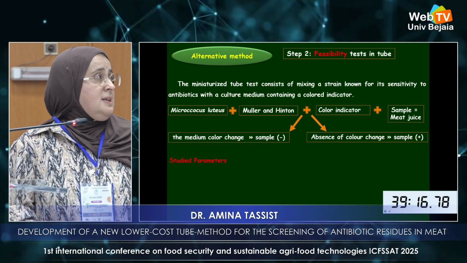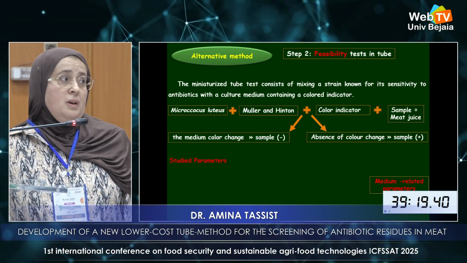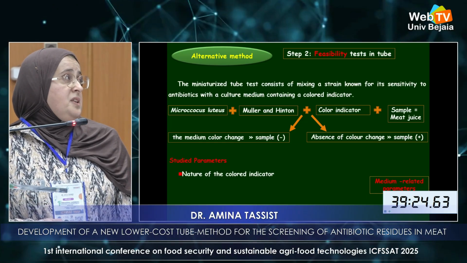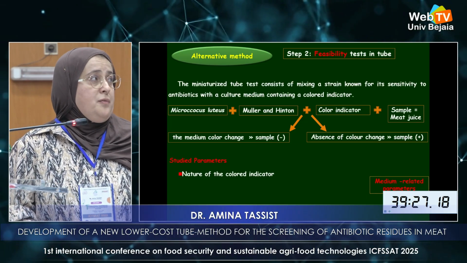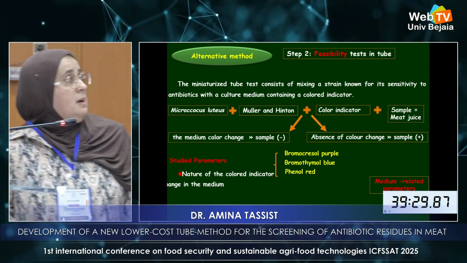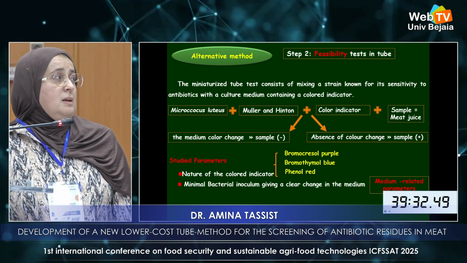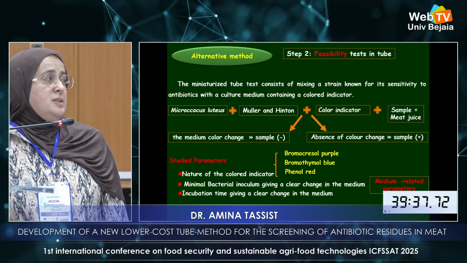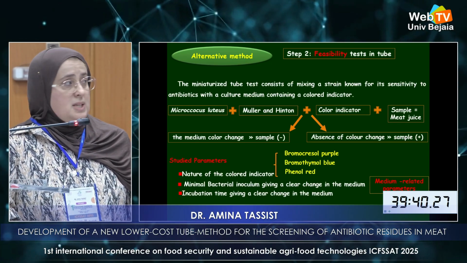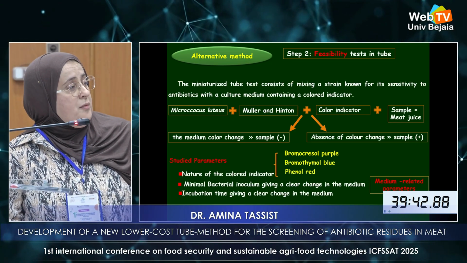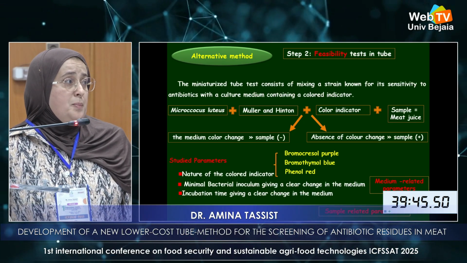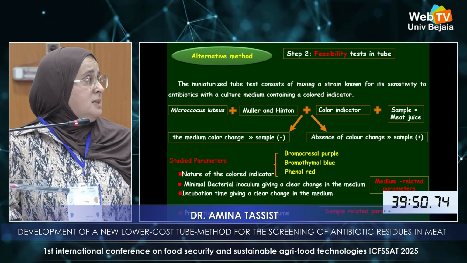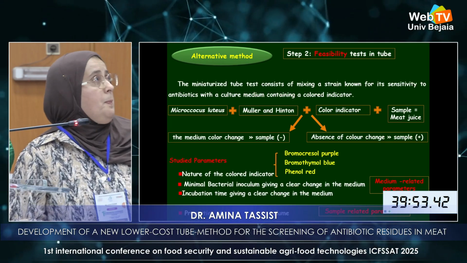Several parameters are studied. Some of them are medium-related parameters, such as the nature of color indicator. Here we have optimized three color indicators, the minimal bacterial inoculum giving a clear change in the medium, and the incubation time giving a clear change in the medium. We have also sample-related parameters, such as properties of the meat juice and its volume.